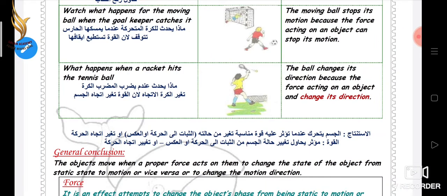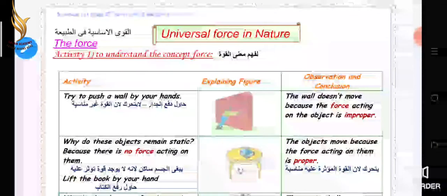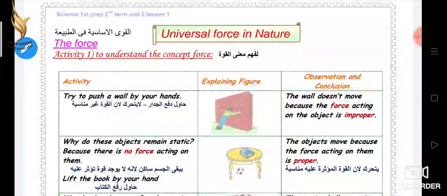In the last example, what happens when a racket hits the tennis ball? The ball changes its direction because the force acting on an object can change its direction. Okay. Now, can this book move without force? Can it change its state from rest to motion without force? Sure, no. Maybe wind, maybe my hand, maybe my finger, maybe any force. But it's supposed to be forced to move it. Okay.